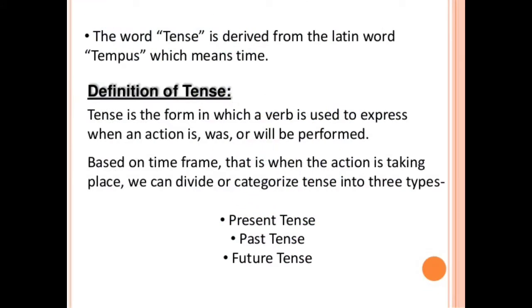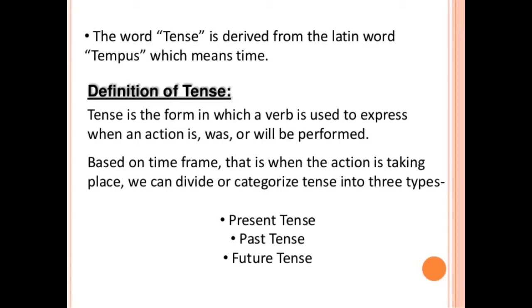As I already told you, children, the word tense is derived from the Latin word tempus, which means time. So tense is a form of verb which is used to express when an action takes place, that is when an action is, was or will be performed, based on the time frame. That is when the action is taking place.